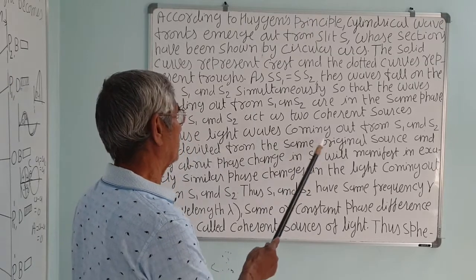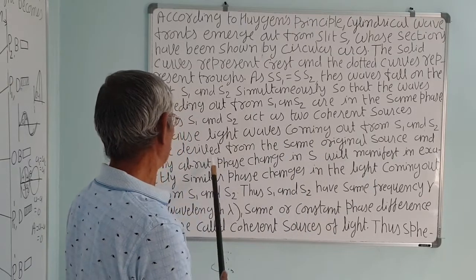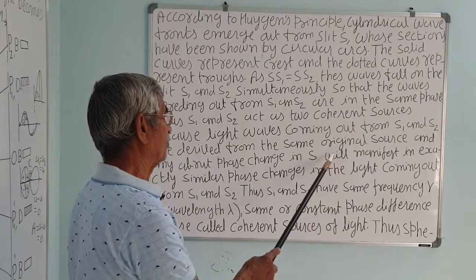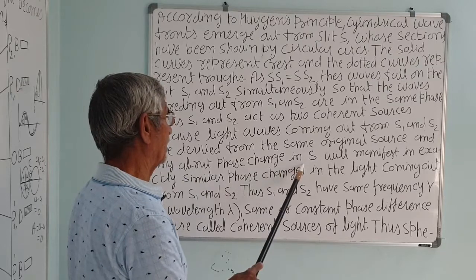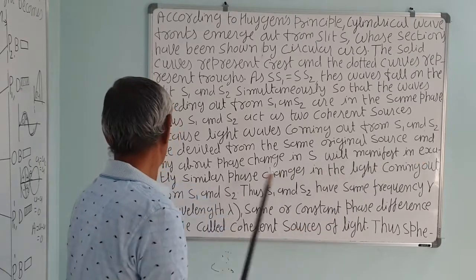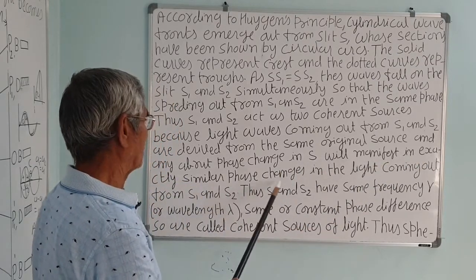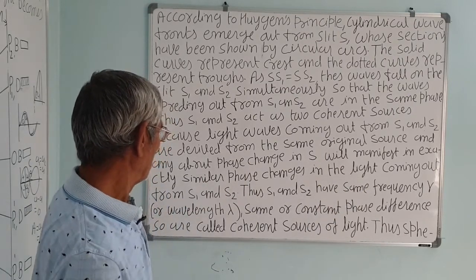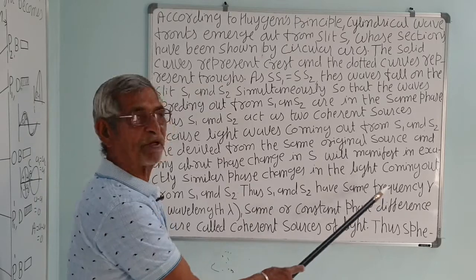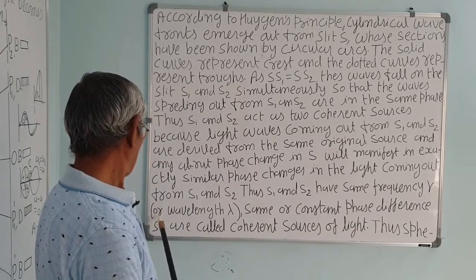Because light waves coming out from S1 and S2 are derived from the same original source, any abrupt phase change in S will manifest in exactly similar phase change in the light coming from S1 and S2 also. Thus, S1 and S2 have the same frequency nu or wavelength.